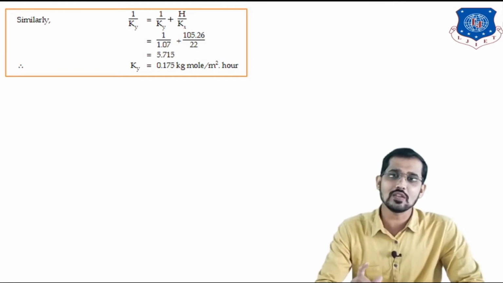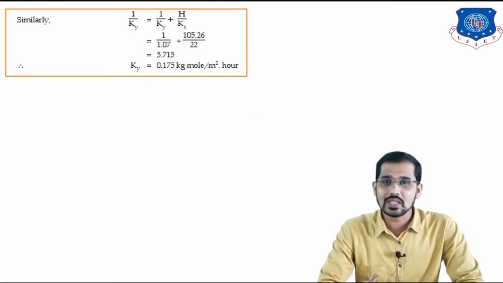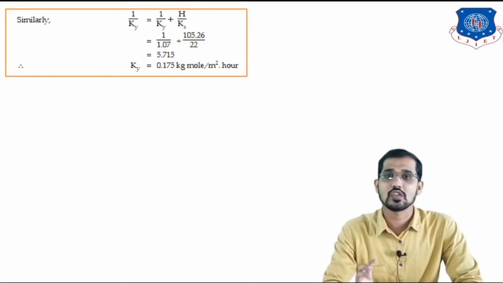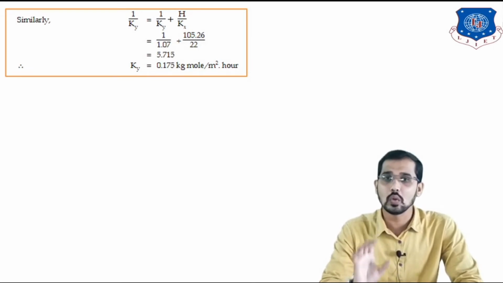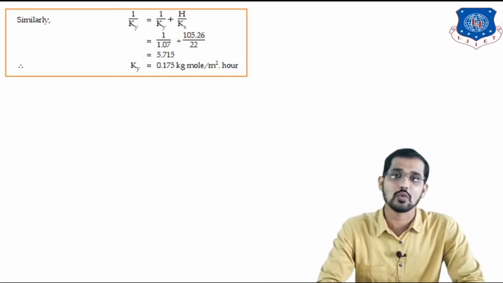Just put all these values, you will get 1 divided by 1.07 plus 105.26 divided by 22. Here 1.07 is the local mass transfer coefficient for the gaseous phase, H is Henry's law constant 105.26, and small kx is the local or individual mass transfer coefficient for the liquid phase, that is 22.